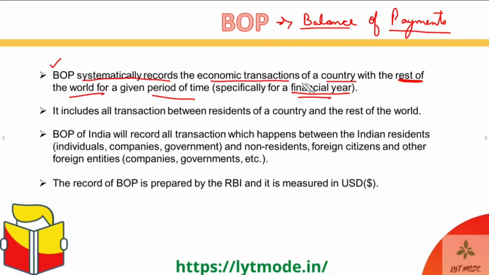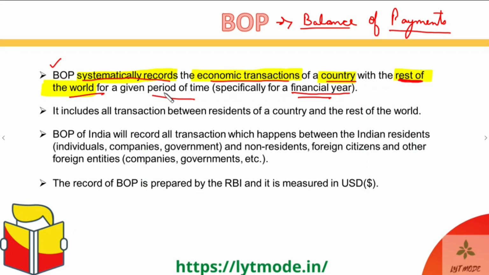But it basically is a systematic record of economic transactions of a country with the rest of the world. Basically all those entities which fall outside the country, these transactions come under BOP.